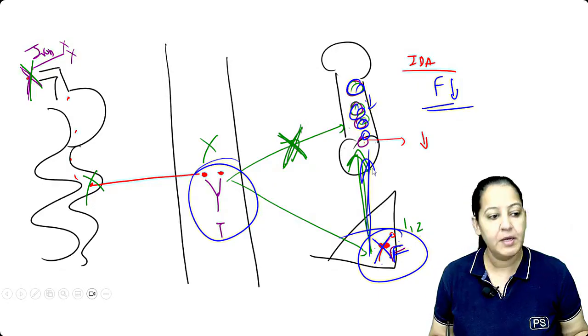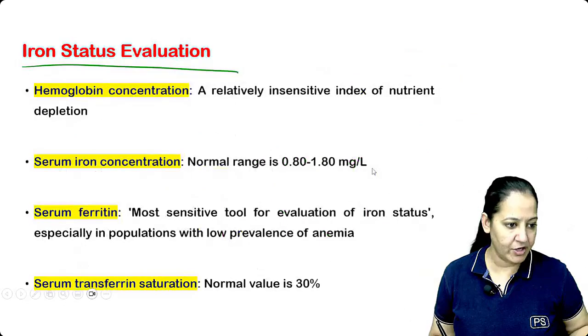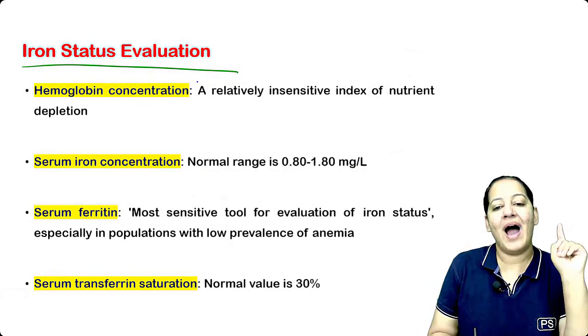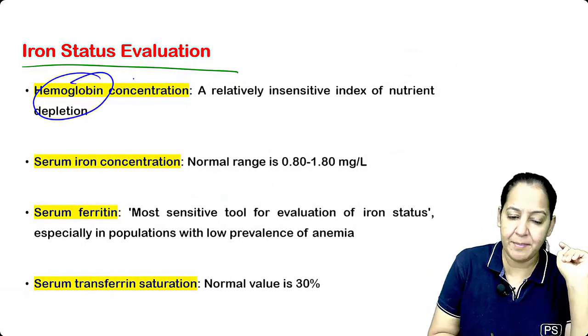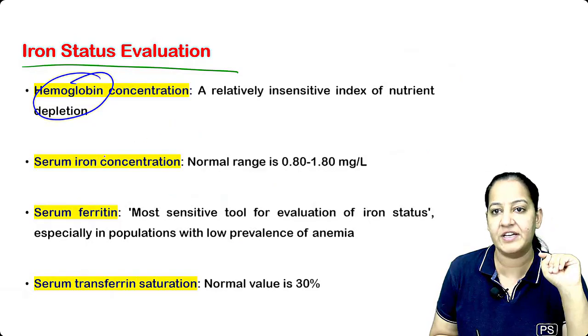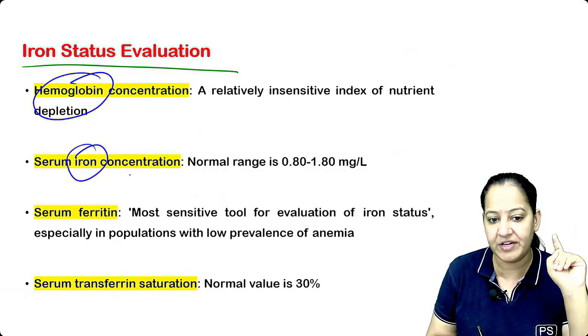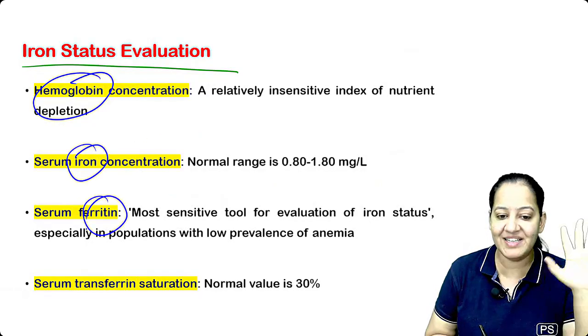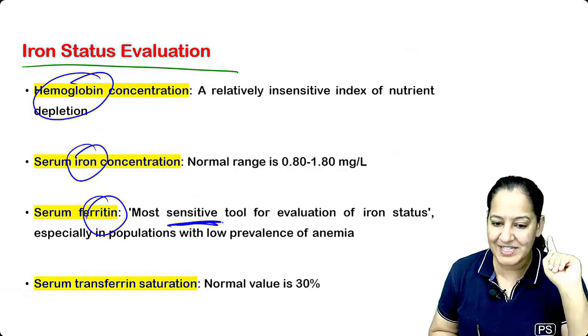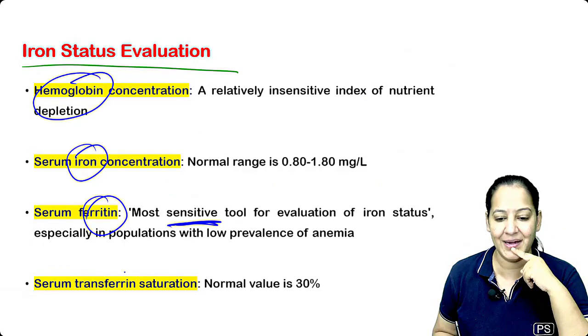These all are questions you get. So iron deficiency anemia, you can measure the hemoglobin, but it's not a very good indicator. You can see the iron in the blood, not a very good indicator. The best indicator is the ferritin. Most sensitive tool, the earliest tool. You can see transferrin also.